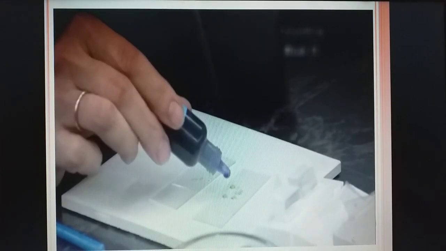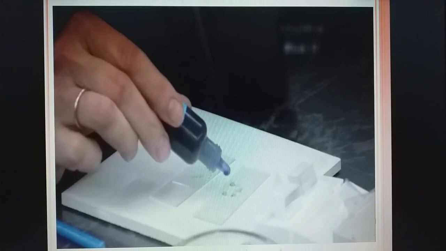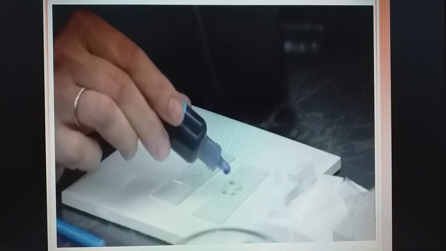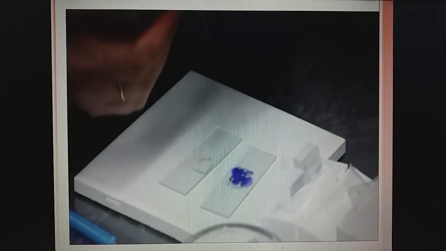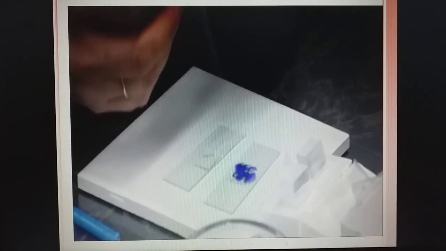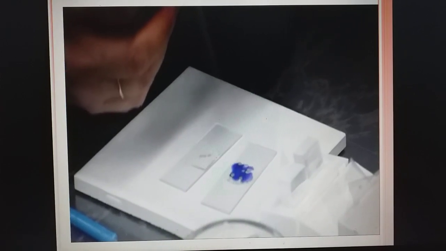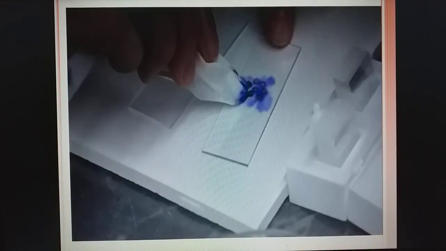Now put safranin or methylene blue on it. I think you must know why we are using the stain. In the practical I have taught you the reason: the stain helps to see the tissues or the cells clearly. That's why we are using the stain. Here we have added the methylene blue. Now leave it for 1 to 2 minutes so that it absorbs the color.